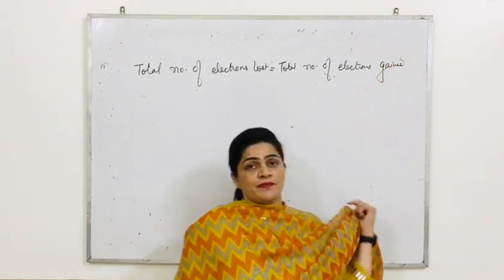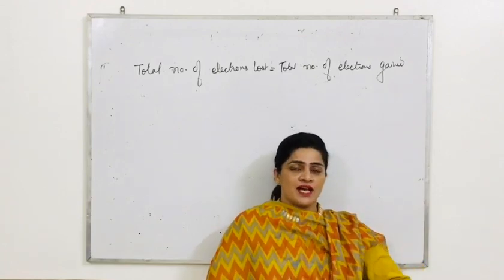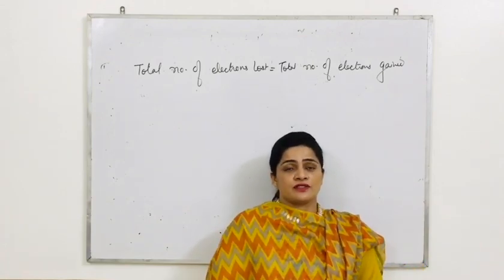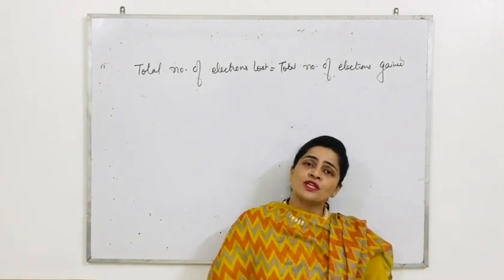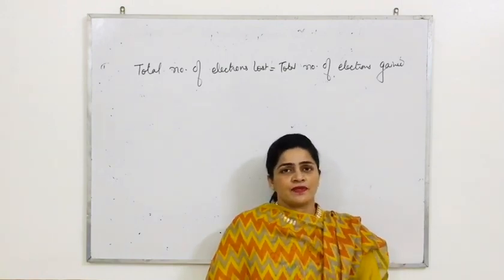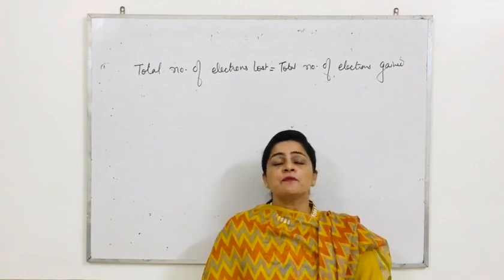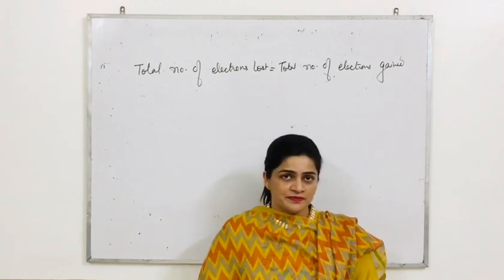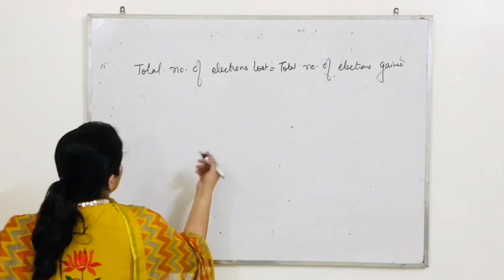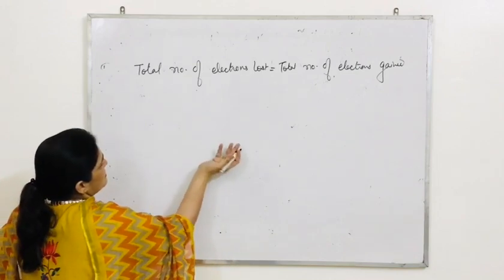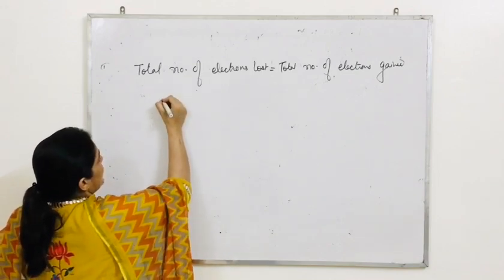जरूर पता होना चाहिए. In any redox reaction, if you're writing a complete redox reaction, the total number of electrons lost will always be equal to the total number of electrons gained. Let me prove it with the help of one example. The example is a little bit tedious, but it's not tedious as such. You need to understand it well.